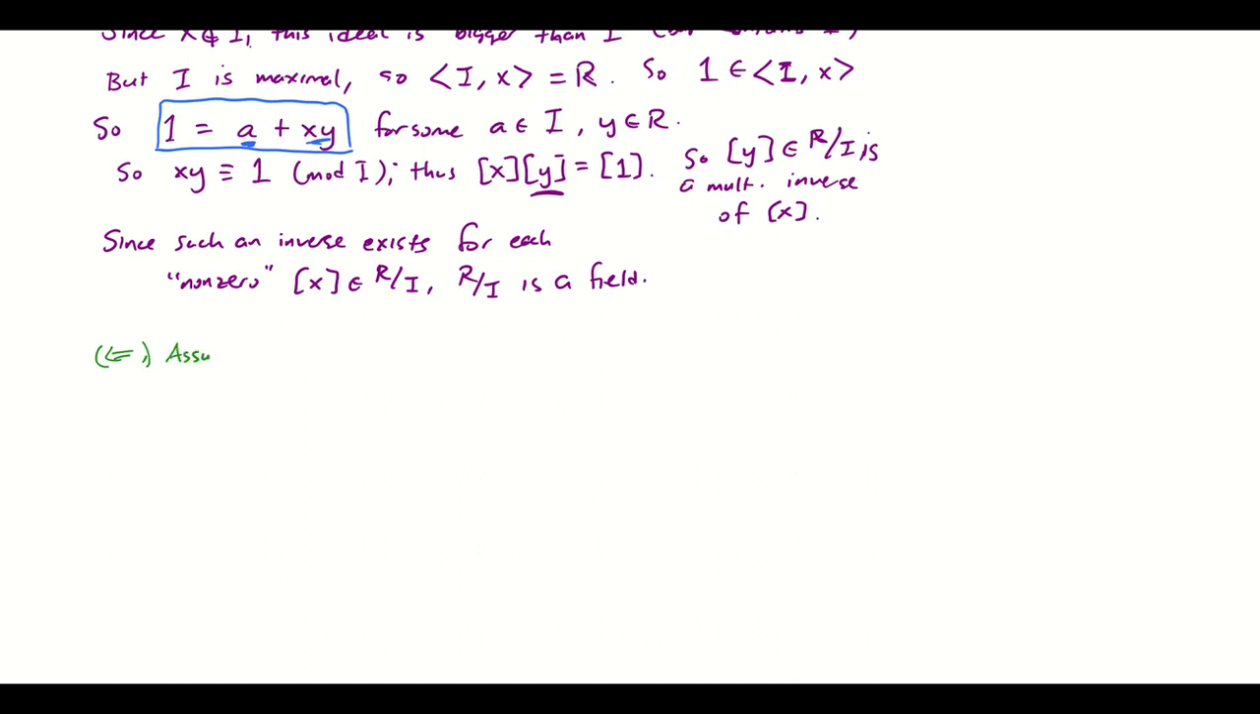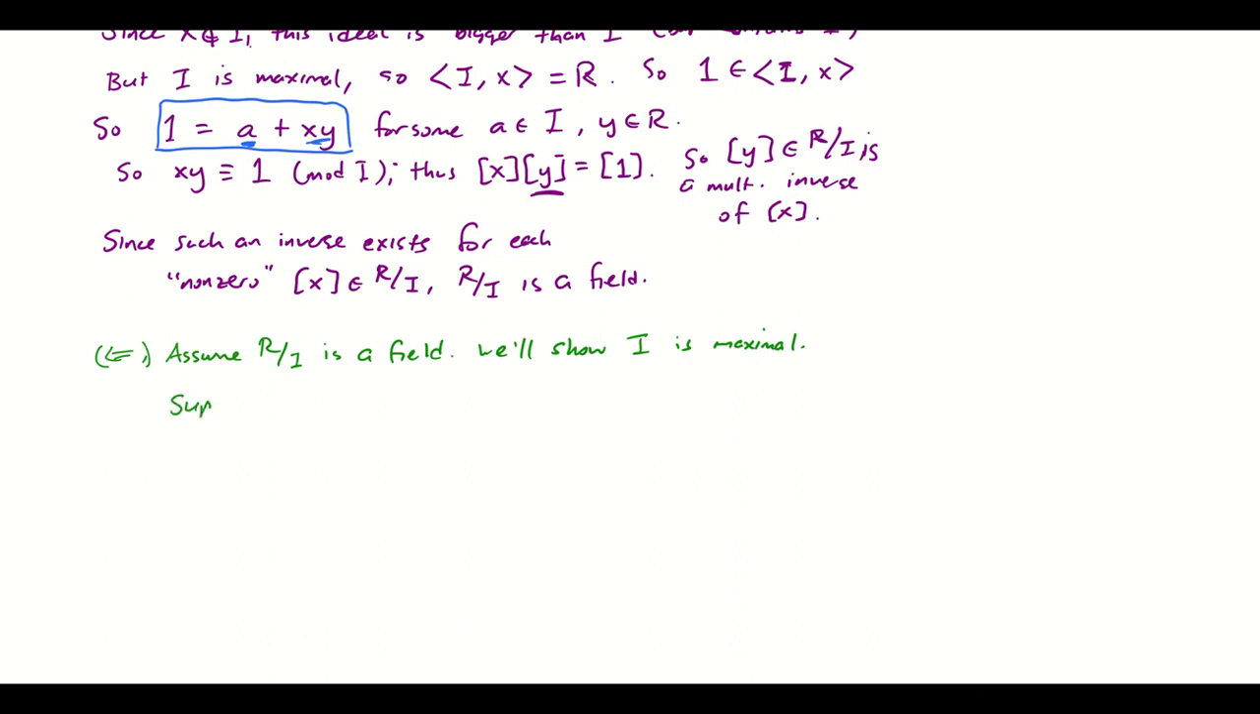So let's assume R mod I is a field. We'll show I is maximal. Okay, so to do that, well, let's use the definition of maximal ideal to structure our proof.